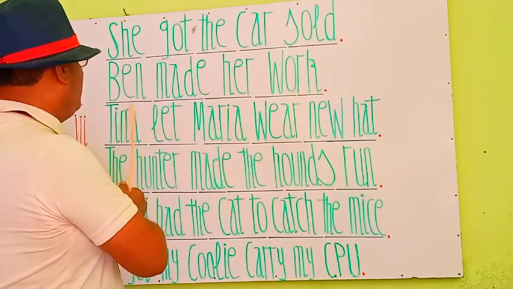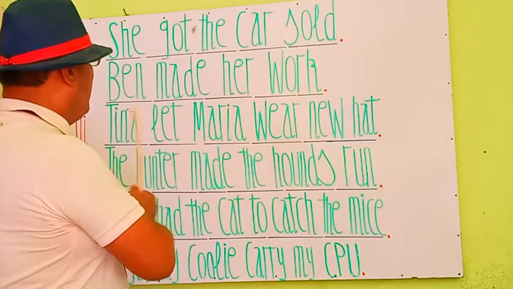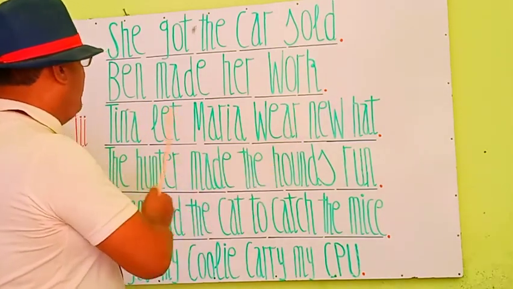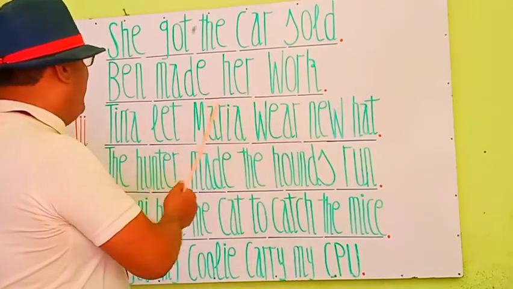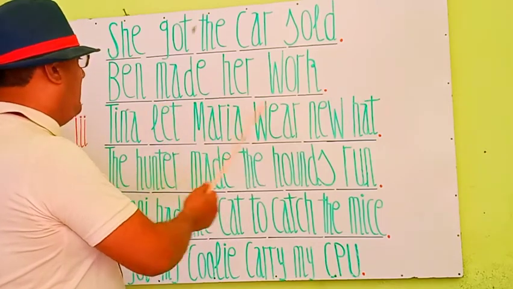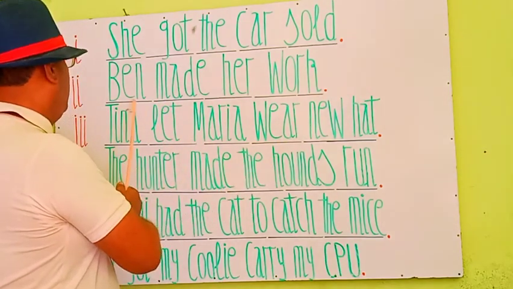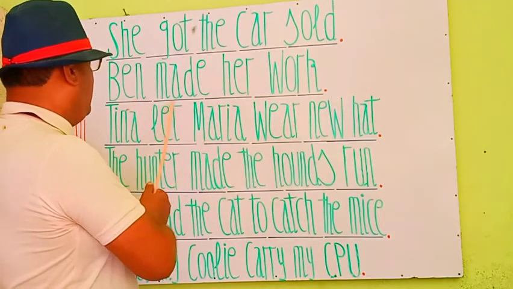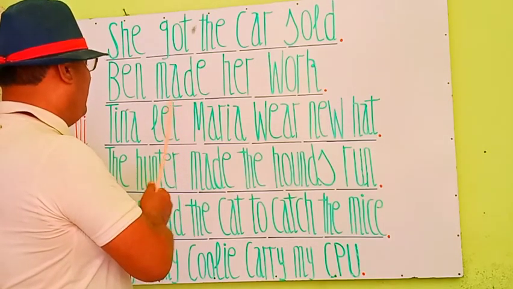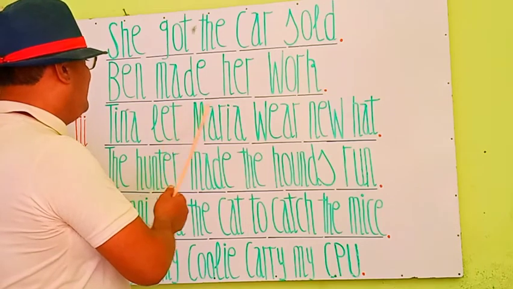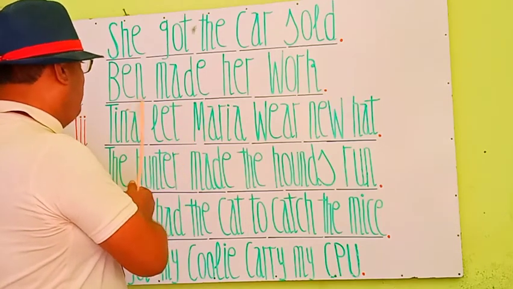The next sentence is: Ben made her work. Ben ने उससे काम कराया. In this sentence, Ben is a subject and made is a past form of make. Make is a causative verb, and make is used as a causative verb in many ways.